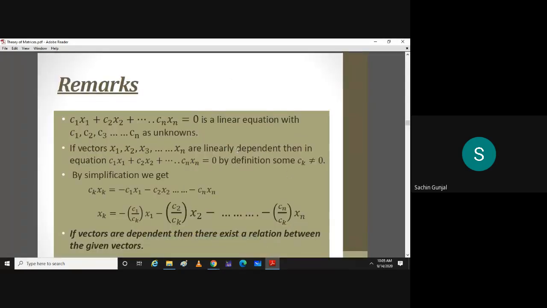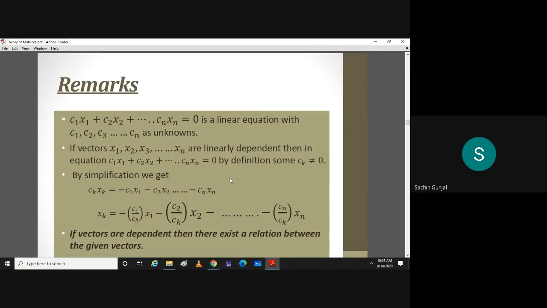So there are some remarks. If they are linearly dependent, then one can express one vector in terms of other vectors, which is mentioned here. No need to write this. Whatever we discuss is mentioned here.